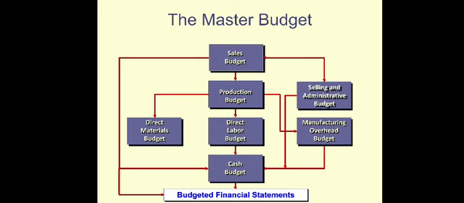This master budget contains the sales budget, production budget, direct material budget, direct labor budget, manufacturing overhead budget, selling and admin budget, cash budget, and at the bottom, the budgeted financial statement.